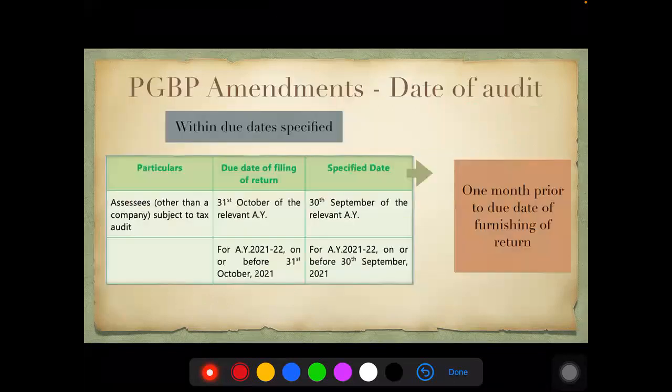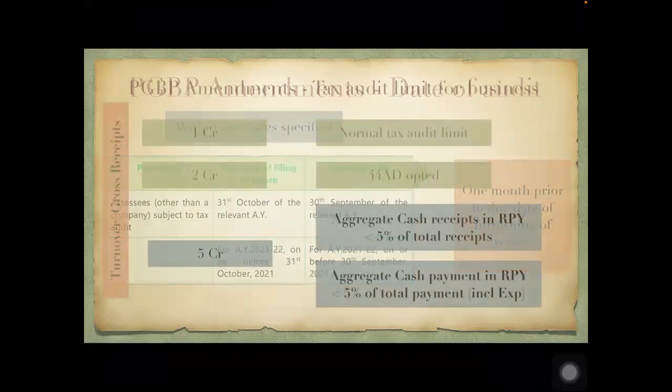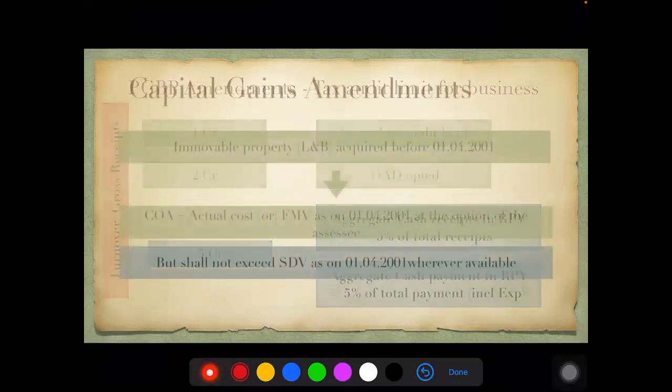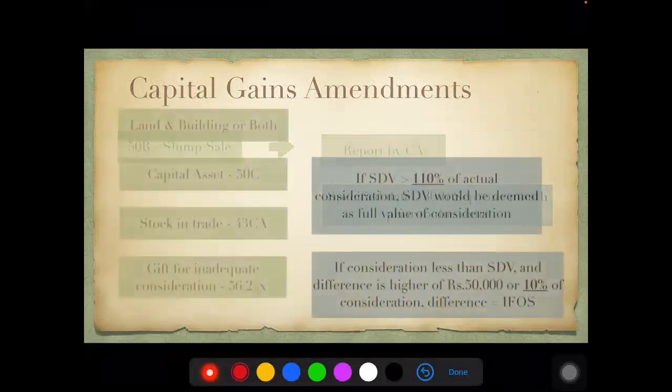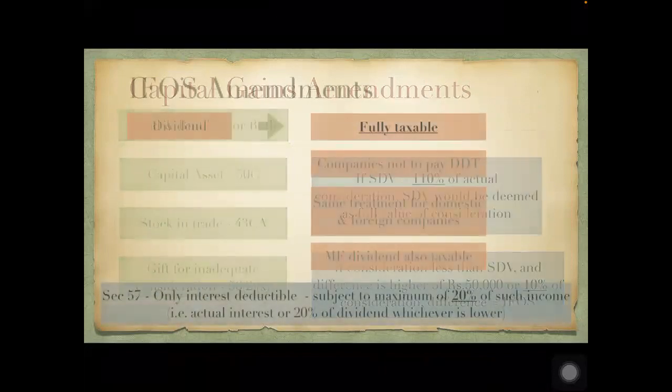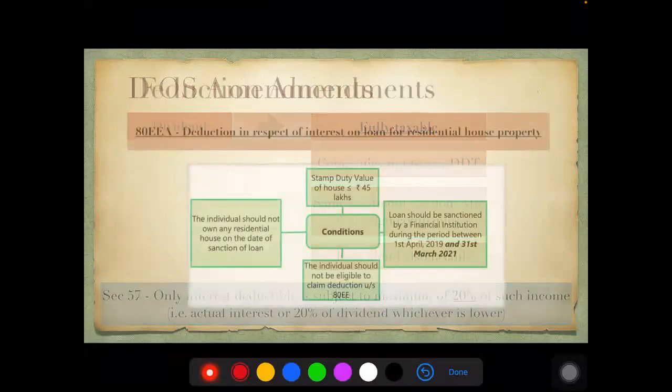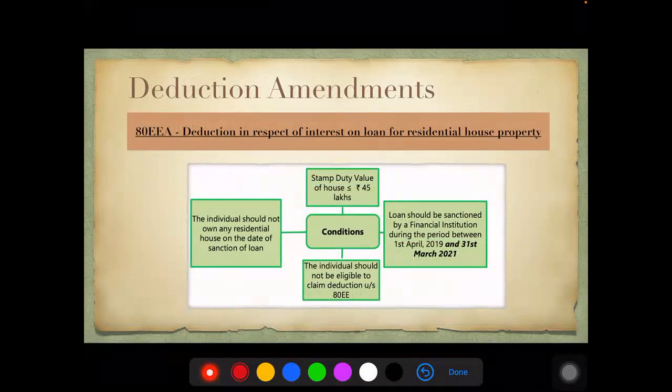ATEEA again. It's only about the 2,000 rupees cash donation. That's all. Sorry, I thought it was GG. For ATEEA, in respect of loan for residential house property, the only change happening here is the extension of date.